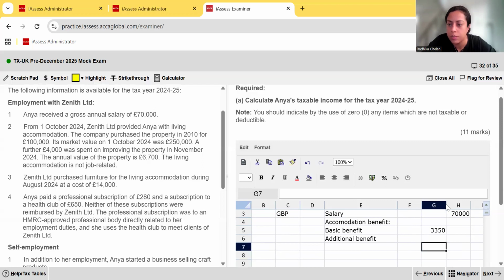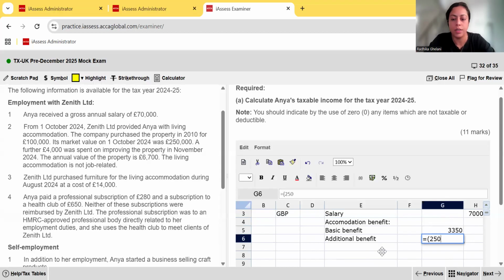That gives you the additional benefit that has disappeared. Oh no, looks like we have to type it again. It is equal to 250,000 minus 75,000, times 2.25%, times 6/12.